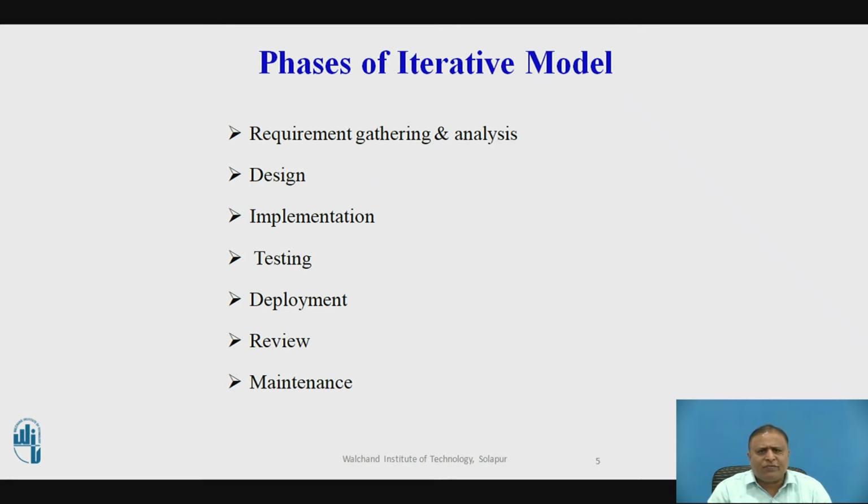Maintenance. In the maintenance phase, after deployment of the software in the working environment, there may be some bugs or some errors, or new updates may be required. Maintenance involves debugging and new addition of options. Then customer support software engineers will be doing this job. So some maintenance engineers or customer support software engineers work in this phase. They are also called maintenance engineers.